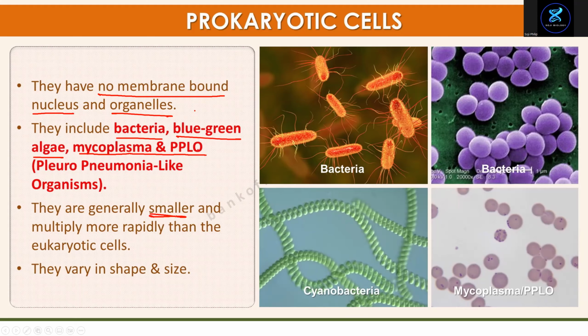And they are smaller in size. They reproduce quickly, multiplying more rapidly than eukaryotes. They have different shapes and sizes. Okay, this you have to learn. This we already learned. Go to the next page.